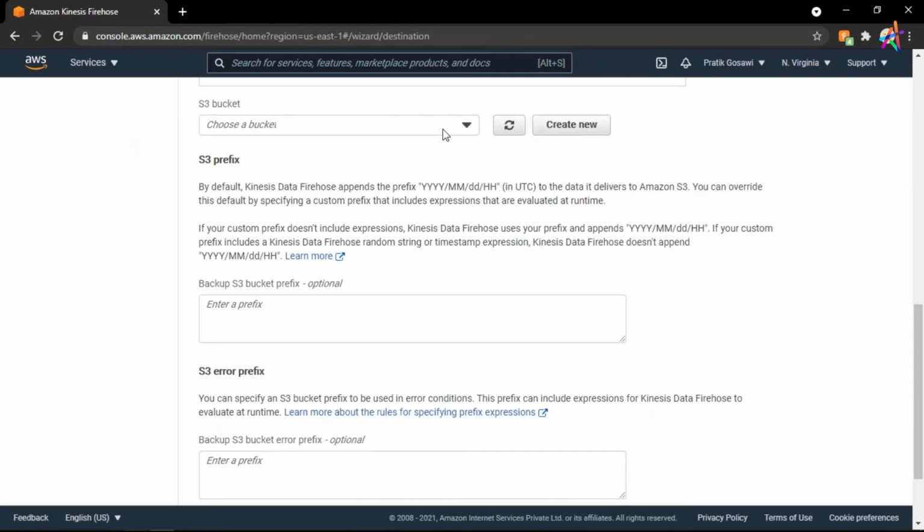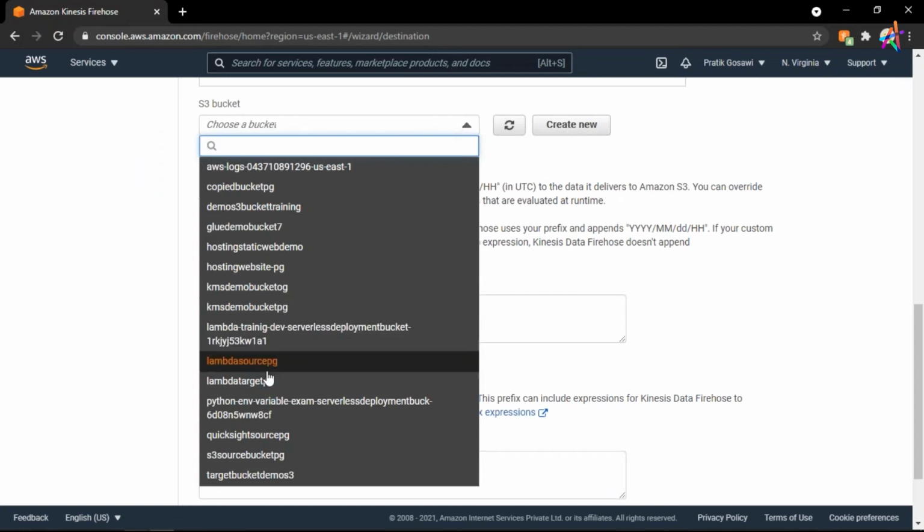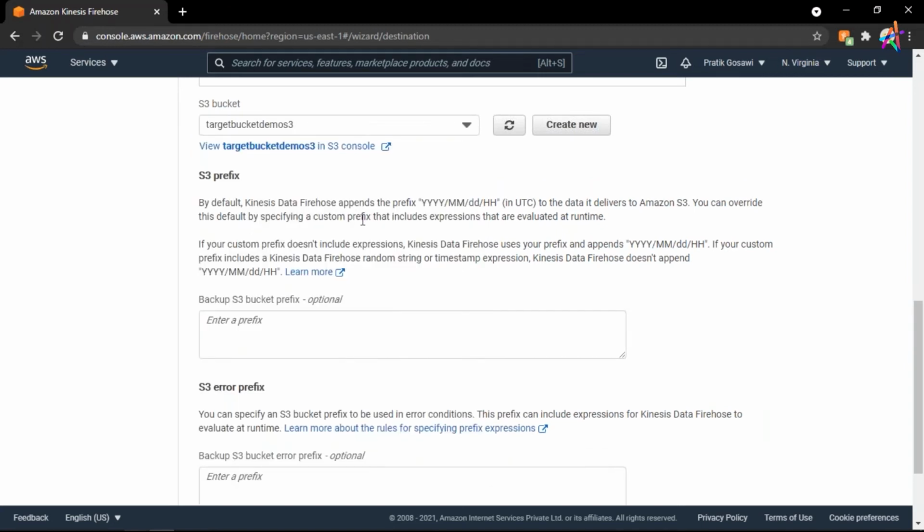Here I will select one of the buckets. I have many buckets in here. Let me select, where is that bucket. I will simply use this target bucket demo S3. I will choose this bucket.